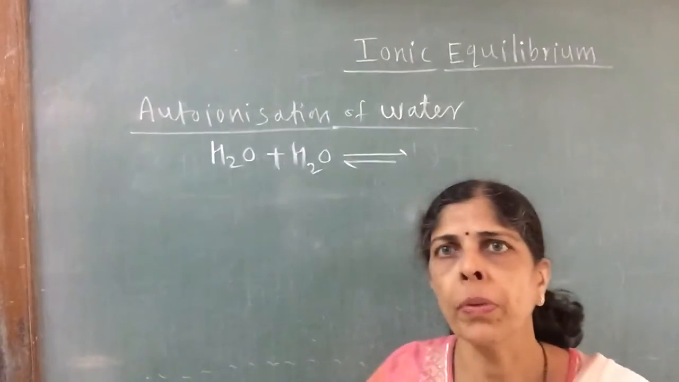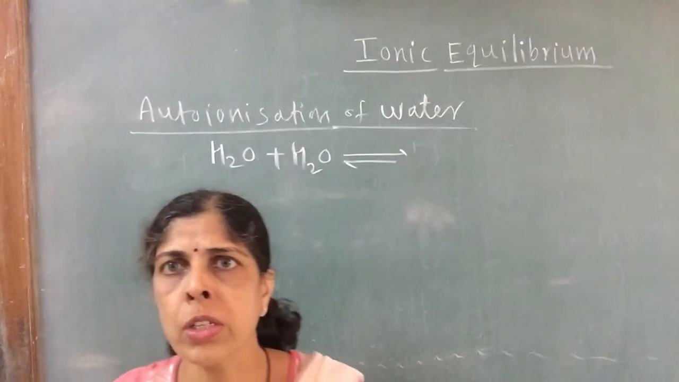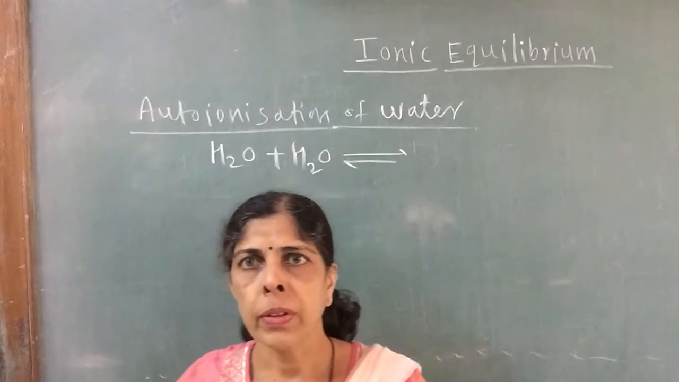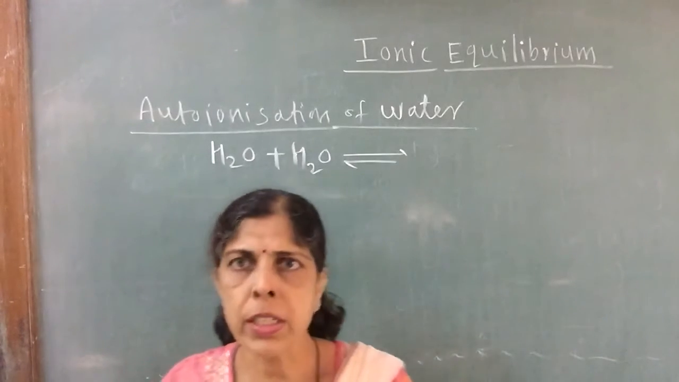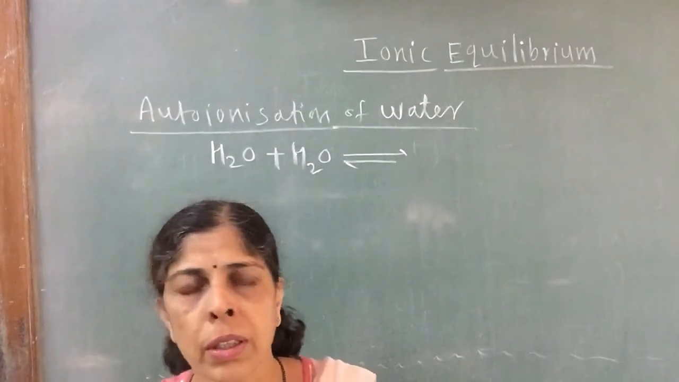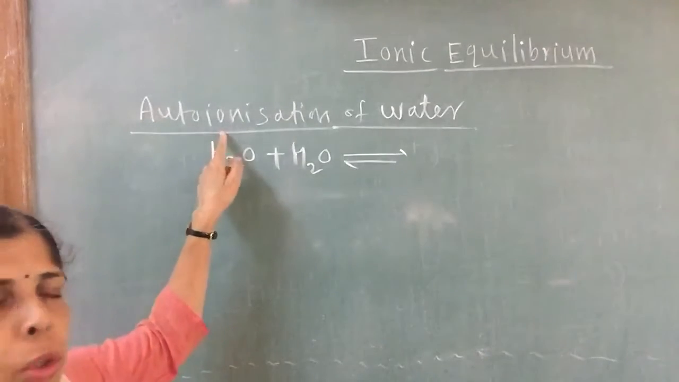Now we will continue the chapter with auto-ionization of water. Auto-ionization of water means ionization of water itself. Up till now we have seen different species and their ionization in water. Now we are going to see ionization of water itself, auto-ionization.